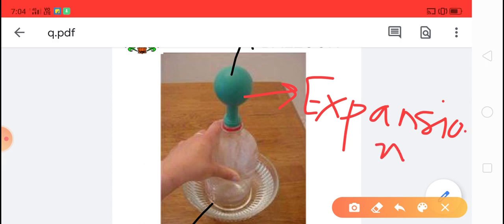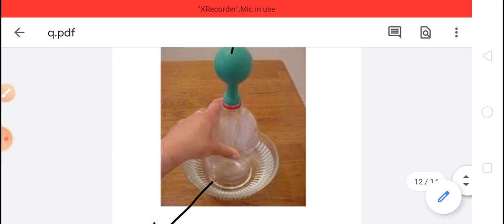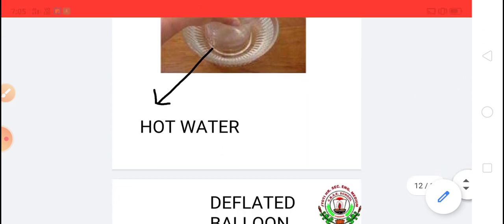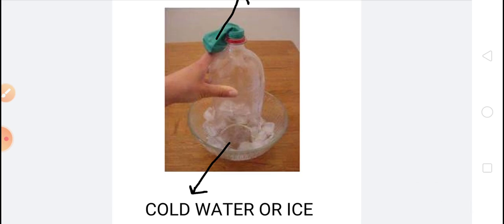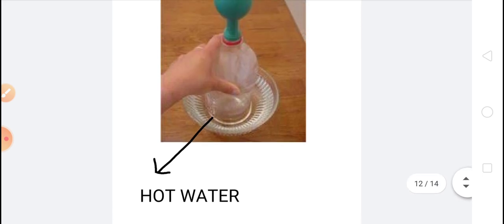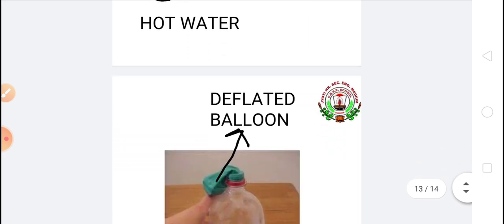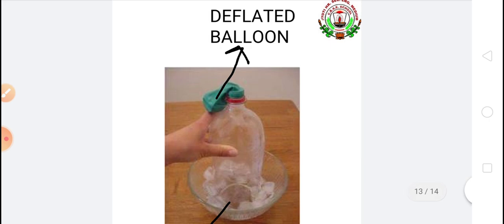You can do this activity at home. I hope you understood expansion of matter and contraction of matter. Expansion means increase in size of any matter on heating. And contraction means decrease in size of matter on cooling.